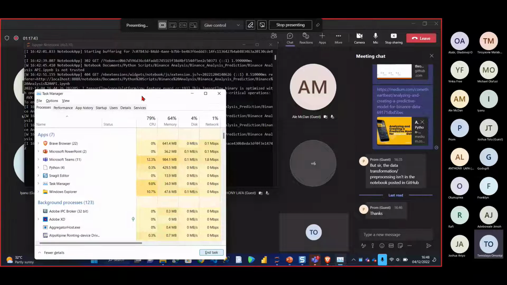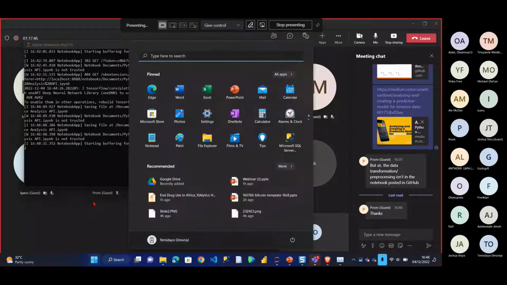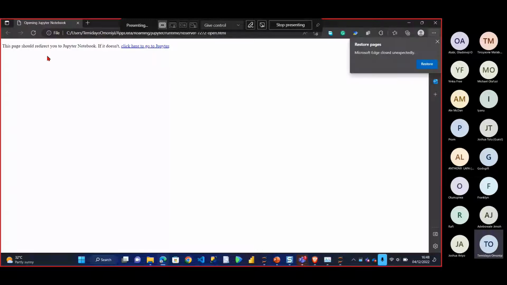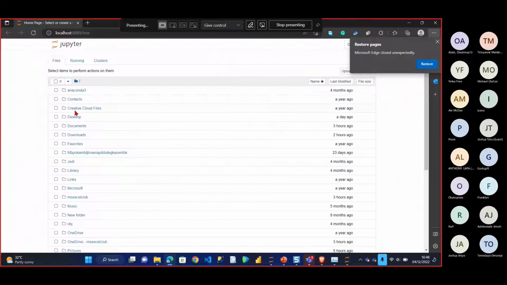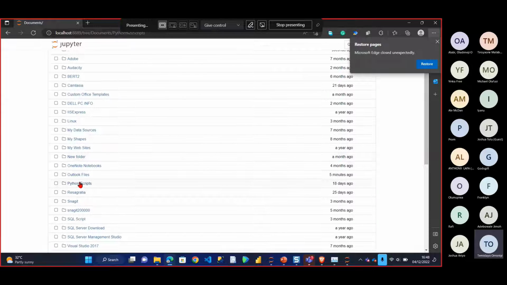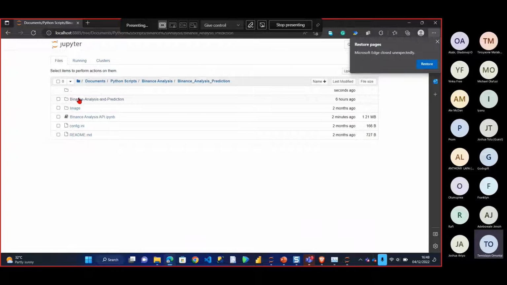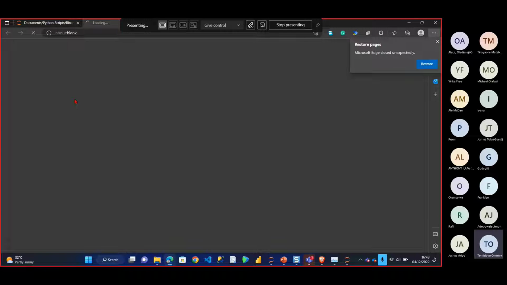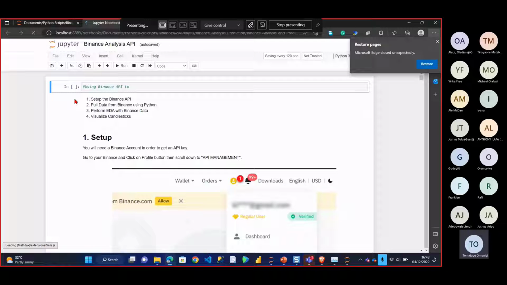So what I'll do, I'll open it again, but I'll use the one I've already done. Just Jupyter notebook. From documents, you have Python scripts. From Python scripts, Binance. So this is actually the end result. Let me just show you the end result, because of time and the way the network is, this is actually running.